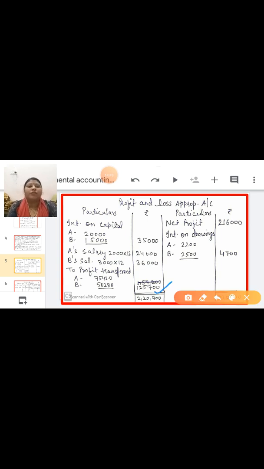This answer you have to write down. Now how do you have to divide this amount between two partners? Here the ratio is given, 3:2. The amount is 125,700 into 3/5. This is the first partner's ratio. 3:2, so first partner 3, and the total of 3 plus 2 is 5.